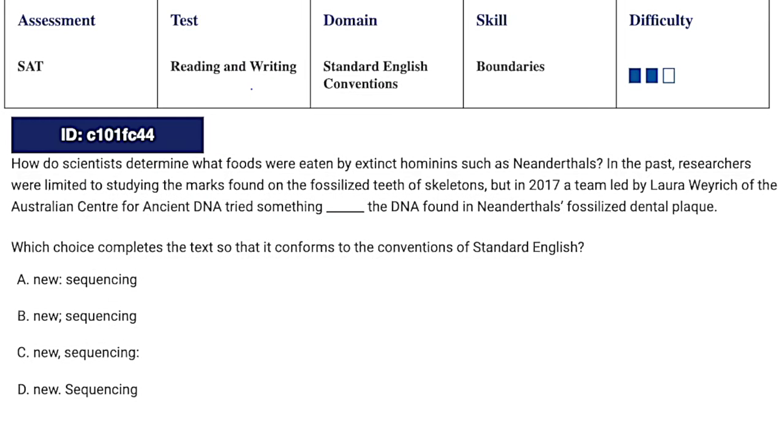Let's actually look at some questions and see what these look like in context. So now let's take a look at some sentence boundaries questions and see if we could identify which rule is being used to justify the colon, or if the colon's not the correct answer.